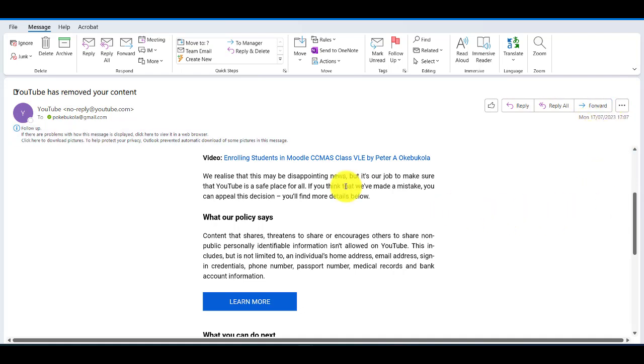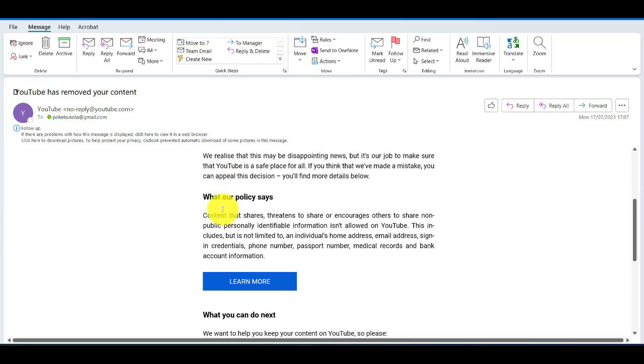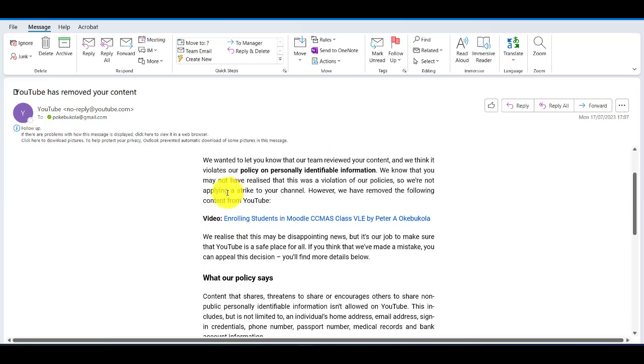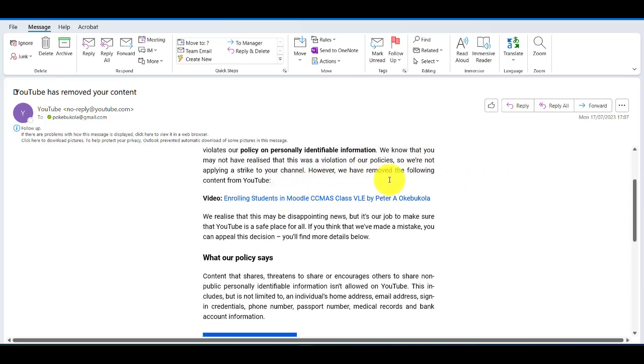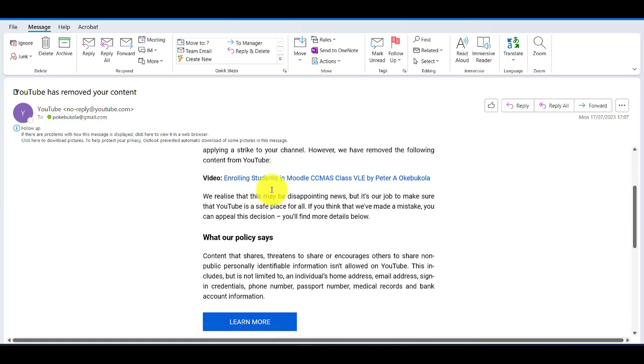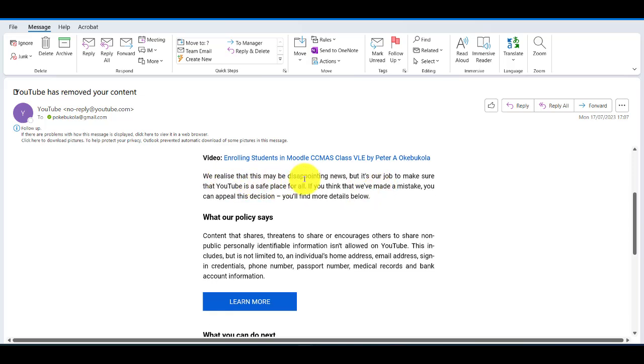This is a lesson that you almost learned too. They removed that video, saying it was against their policy on harassment. Let me just read this. We wanted to let you know that our team reviewed your content and we think it violates our policy on personally identifiable information. We know that you may not have realized that this was a violation. Of course, I didn't know of the policy, so we are not applying a strike on your account. However, we have removed the following content from YouTube: enrolling students in Moodle CC Maths class, virtual learning environment by Peter A Okebukola. We realize that this may be disappointing news, of course, but it's our job to make sure that YouTube is a safe place.